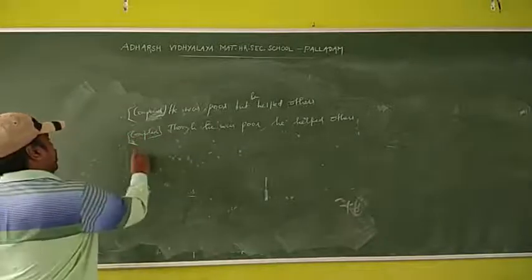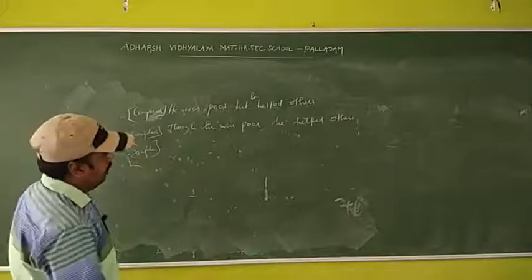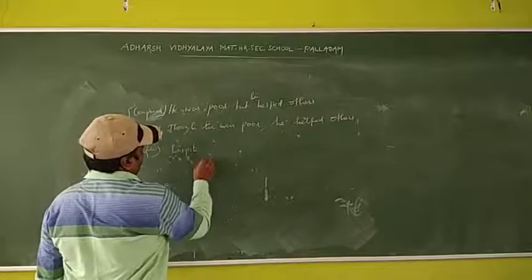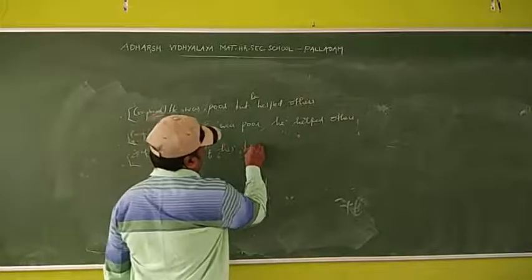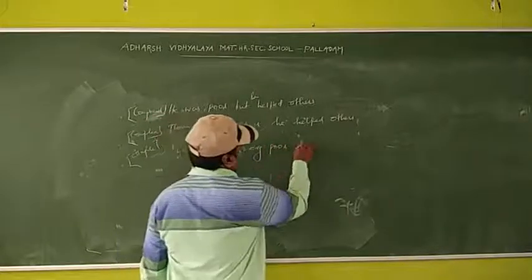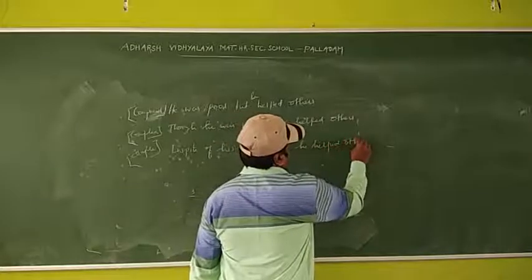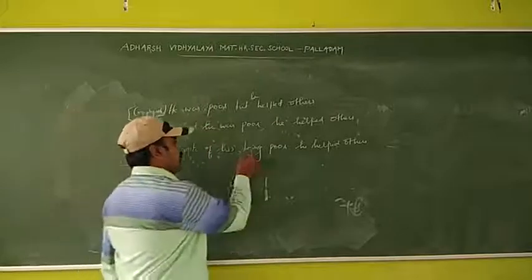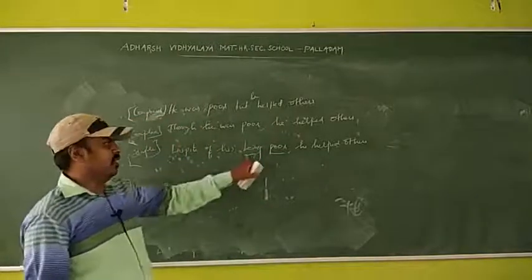Okay, simple sentence. See, in spite of his being poor, he helped others. In spite of his being poor, because a be form verb is here, we have written being.